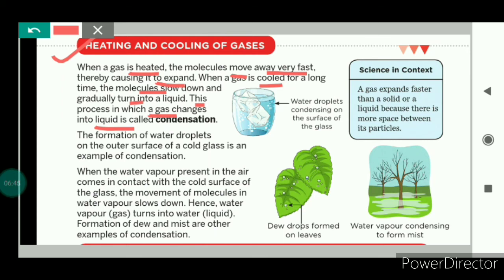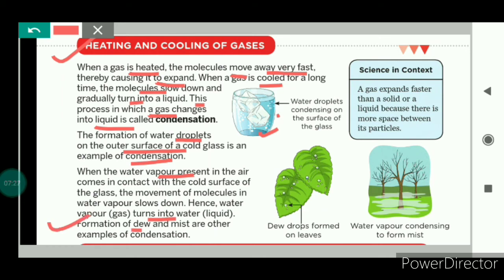The formation of water droplets on the outer surface of a cold glass is an example of condensation. You can see here the tiny water droplets on the outer surface of this glass. Let us see how the water droplets appeared on this surface. When the water vapor present in the air comes in contact with the cold surface of the glass, the movement of the molecules in the water vapor slows down, and because of this the water vapor turns into water.